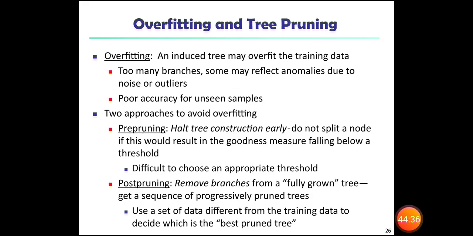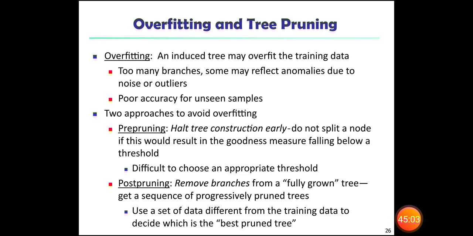Overfitting and tree pruning. Overfitting means an induced tree may overfit the training data. Too many branches, some may reflect anomalies due to noise or outliers. Poor accuracy for unseen samples. So sometimes we get a big training data set, and there we have a large number of branches.